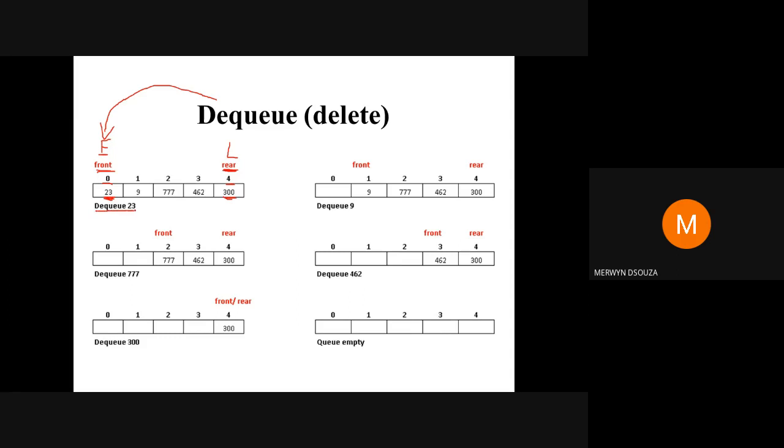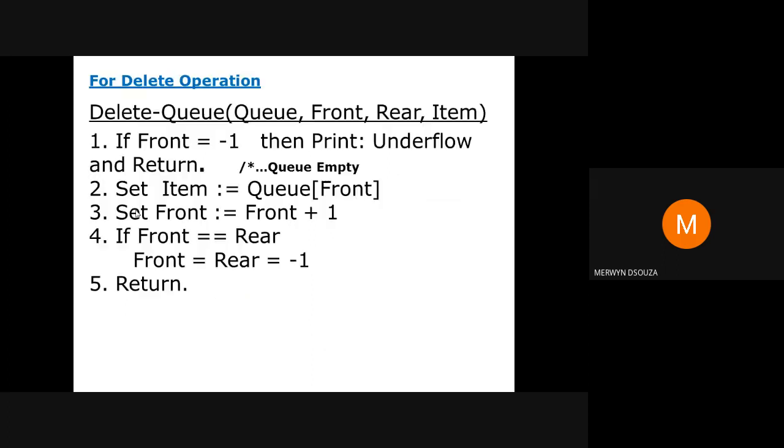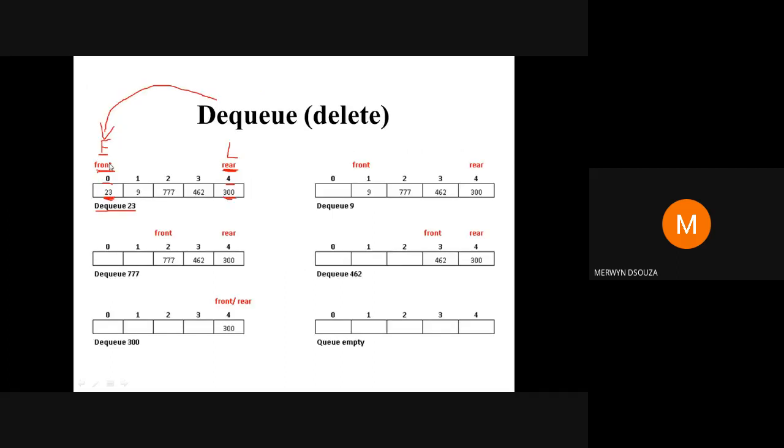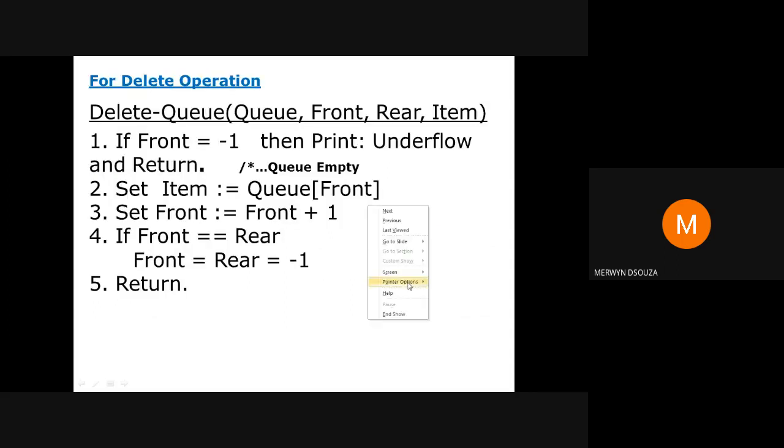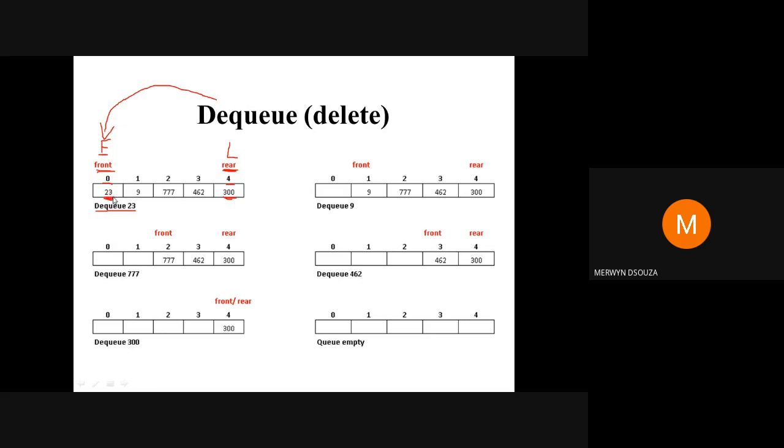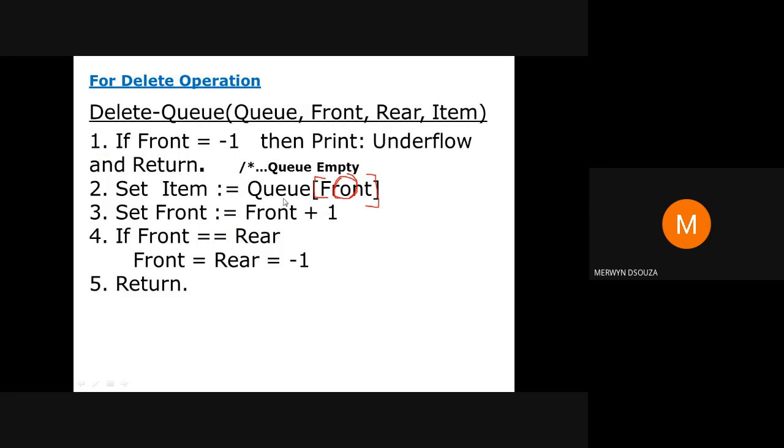So we are going to delete this item 23. The step for that is I'm going to extract the value pointed to by this index front. Front value is 0, so Q of 0. What is present at Q of 0? At Q of 0, 23 is present. So that 23 you extract and store in this variable item.